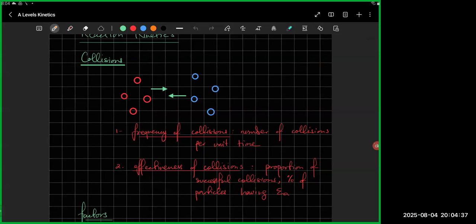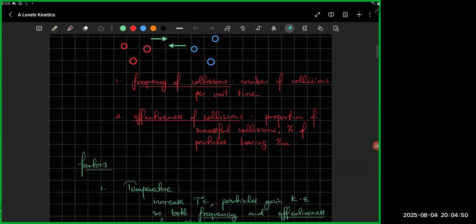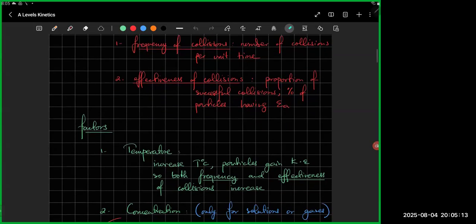Okay, what happens in reaction kinetics? The first thing is, last time I mentioned that reactions happen because there are collisions, particles colliding with each other. So it depends on the frequency of collisions and the effectiveness of collisions. How many times are the particles colliding with each other, and how strongly or vigorously or effectively are they colliding? So you could have a lot of collisions but no effective collisions, and the reaction will not happen. And the frequency of collision could be very low and the effectiveness very high. So the speed of reaction depends on both things.